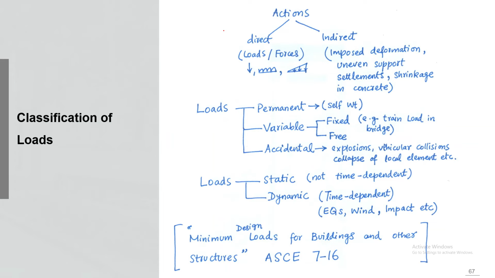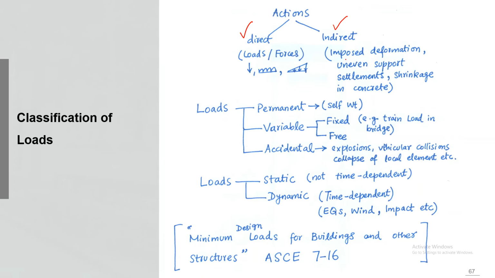If we look at the applied actions or loads which we may have on our structures, they can be classified into direct loads or indirect loads. One classification is this one: direct loads means the forces and different shapes and forms of forces which are applied directly to our structural component.